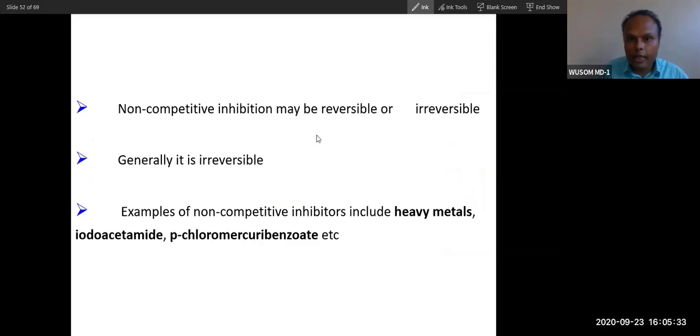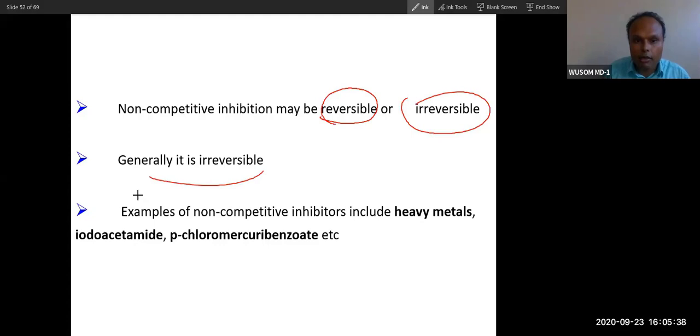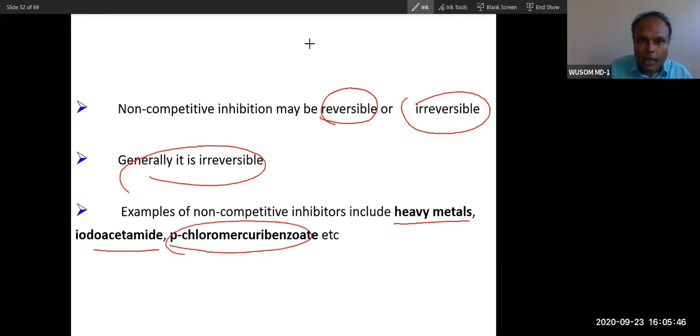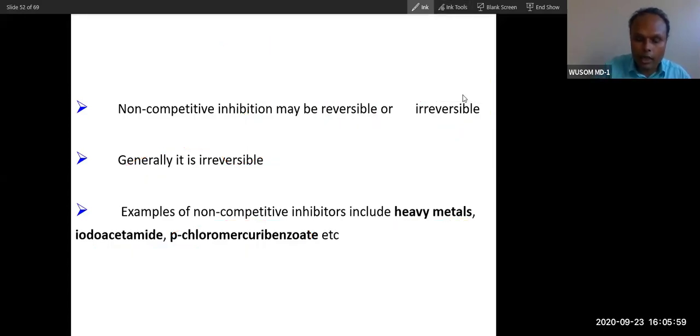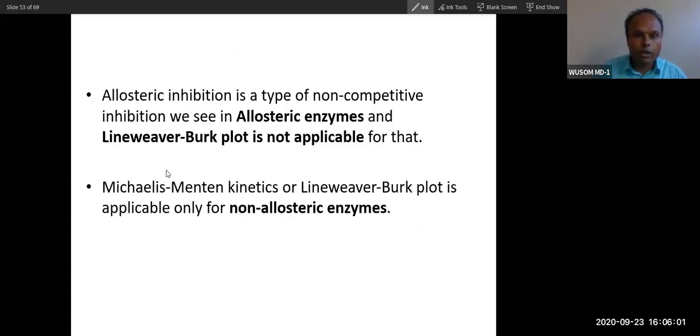So a non-competitive inhibitor may be reversible or irreversible, but generally it is irreversible. Examples are heavy metals and iodoacetamide. You don't need to know many names of non-competitive inhibitors. They will bind anywhere. Remember heavy metals at least. Allosteric inhibition is a type of non-competitive inhibition.